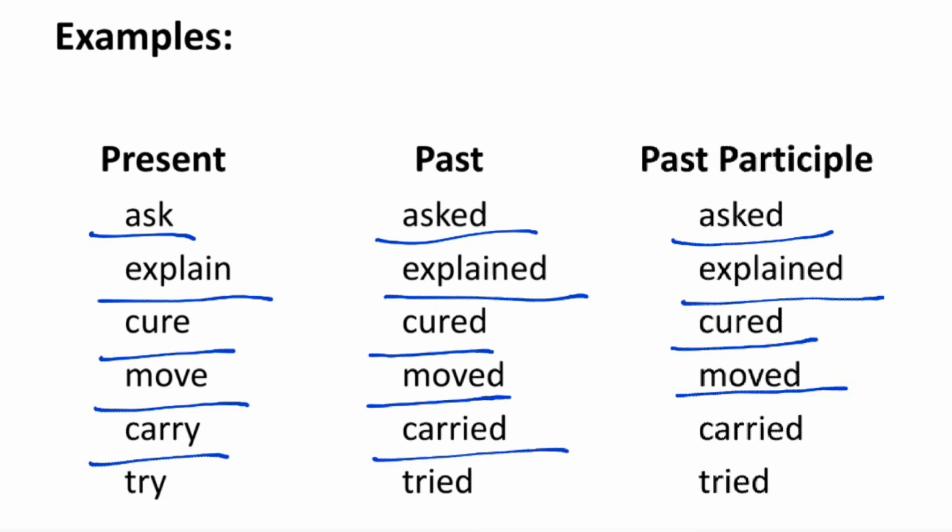So second form or the past form of the verb is carried and the third form or the past participle form is also carried. Similarly, try is the present form, tried is the past form and past participle form is tried. So y is replaced with i and after that ed is added.